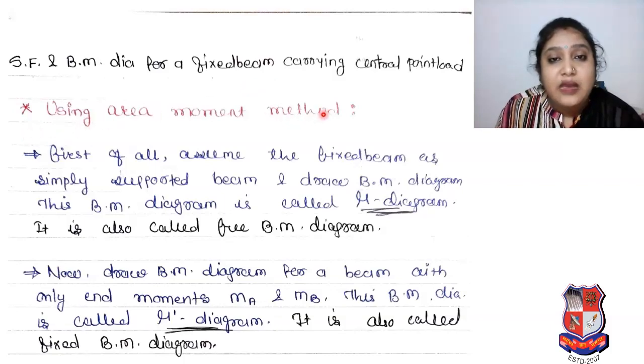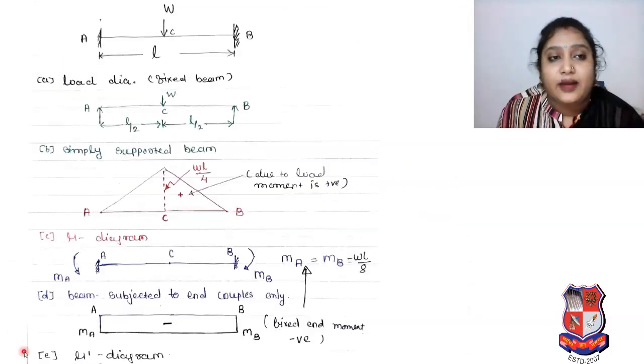So using area moment method, first of all, assume the fixed beam as simply supported beam and draw bending moment diagram. This bending moment diagram is called mu diagram and it is also called free bending moment diagram. Now we have to draw bending moment diagram for a beam with only end moment MA and MB, means moments at both the ends. This bending moment diagram is called mu dash diagram. It is also called fixed bending moment diagram.